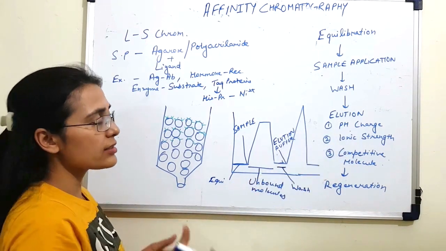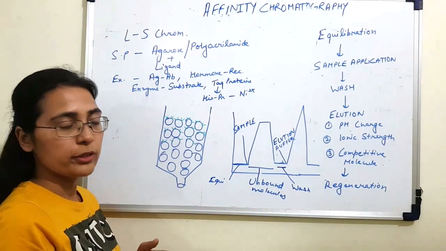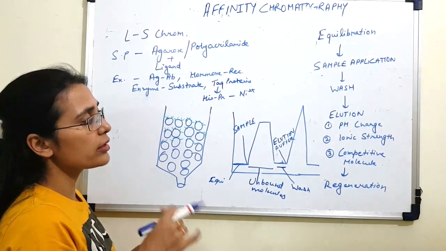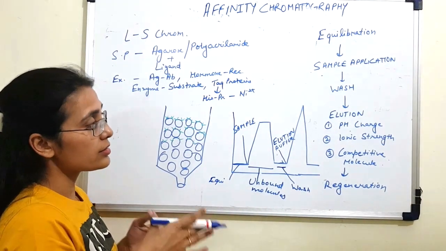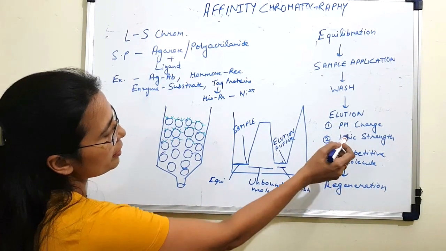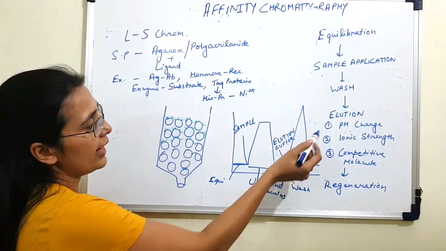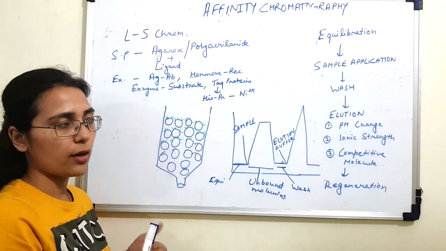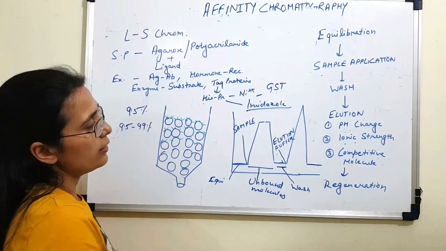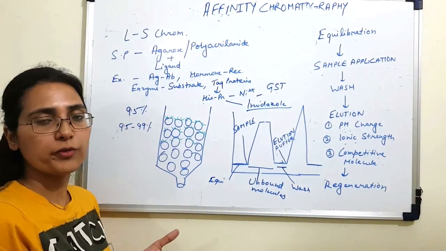In this kind of elution method, usually a low pH is used. So a decrease in pH is used for elution, and the decrease in pH is generally used in a gradient method. You can use either a linear or a step gradient, and the step gradient is generally used. If you're using a change in pH for elution, you have to make sure that at the end you're collecting your protein of interest in a neutralization buffer.